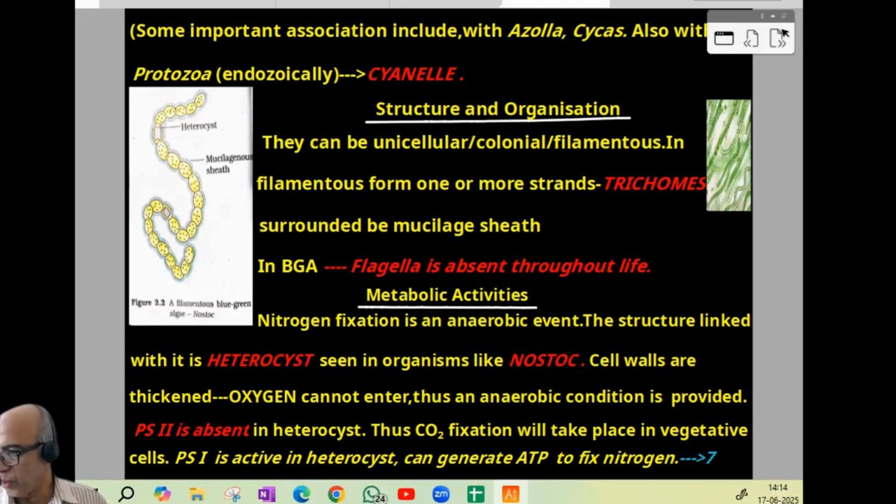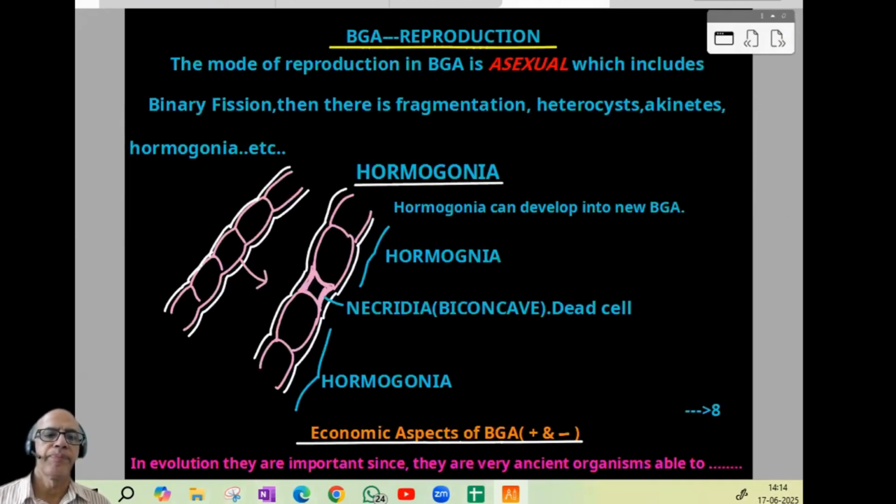Now we can proceed to blue-green algae reproduction. The mode of reproduction in blue-green algae is asexual, which includes binary fission, then fragmentation, heterocyst, which can develop under certain conditions, akinetes, and hormogonia. From an exam point of view, the most common terms frequently asked are binary fission and hormogonia. So hormogonia I have expanded here.